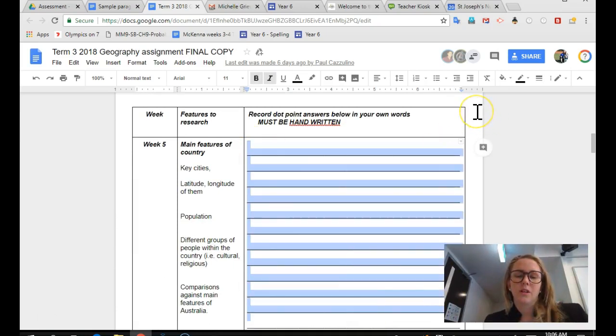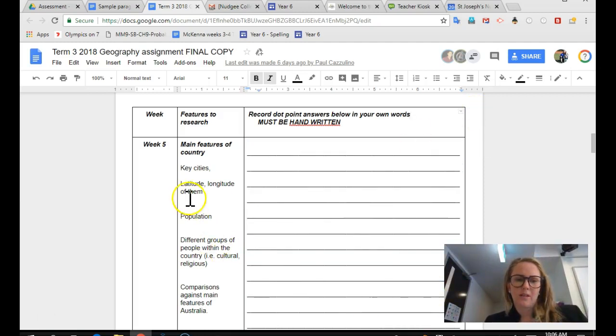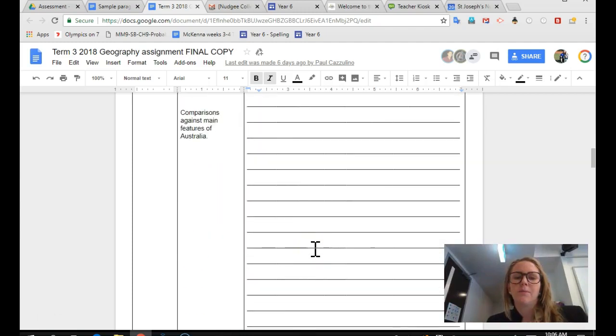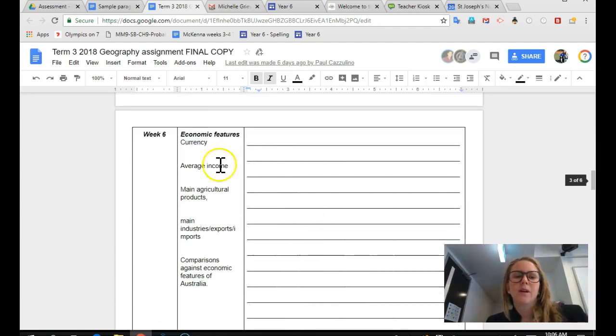Okay, that is on this document that you would have received, and they're spread out here, so you can sort of spread them out in your notes too. The reason why we're handwriting that is just to minimize the chance that you're copying and pasting, which is plagiarism, which you're not allowed to do. You need to handwrite your notes. Obviously, you're going to have key cities and population that are going to be the exact figures from what you research, but we don't want whole sentences copy and pasted, so that's why we're just handwriting them. Okay, the next one, economic features, write your notes.